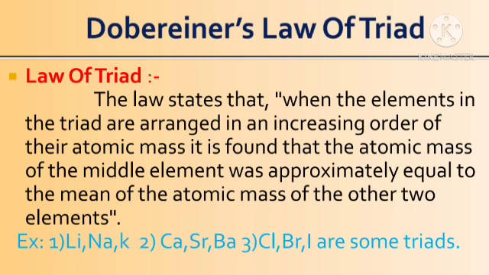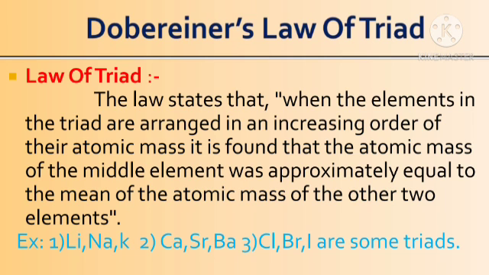That means a triad has three elements, arranged in increasing order of atomic mass, showing the same chemical properties. If the arithmetic mean of the atomic masses of the first and third elements is calculated, it is equal to the atomic mass of the second element.